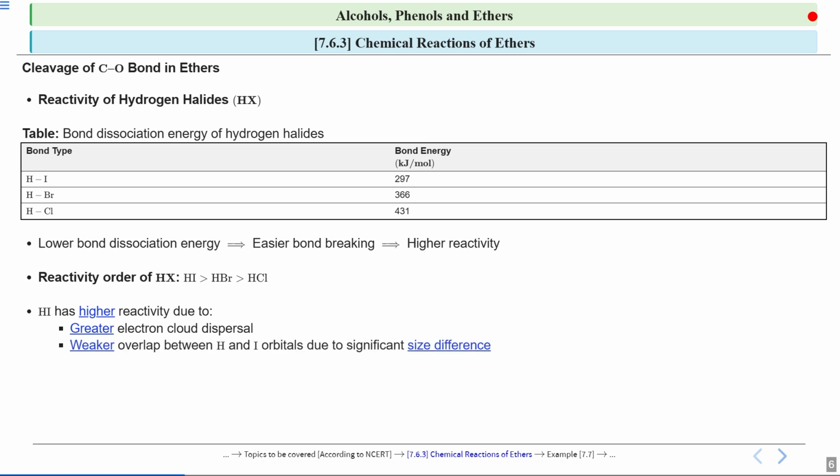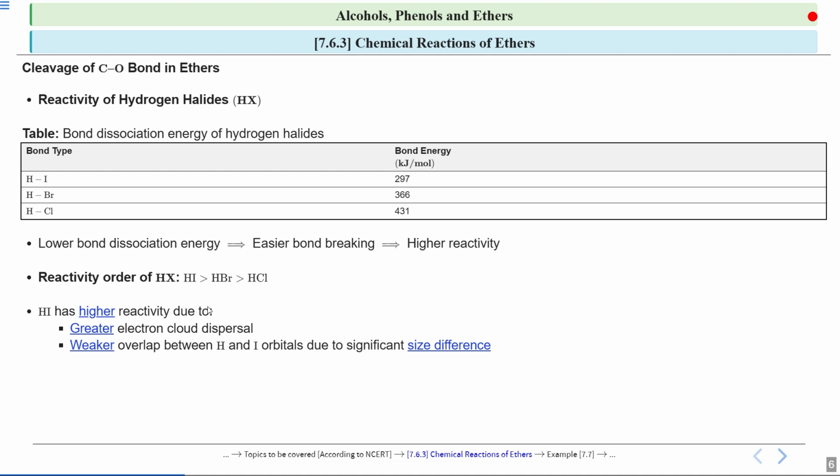The size of iodine is quite large, because as we move down from fluorine, chlorine, bromine and iodine, fluorine has the smallest size and iodine has the larger size. So there is weaker overlap between hydrogen and iodine orbitals because of this significant size difference, because the size of hydrogen is small and the size of iodine is quite big. So there is weak overlap.